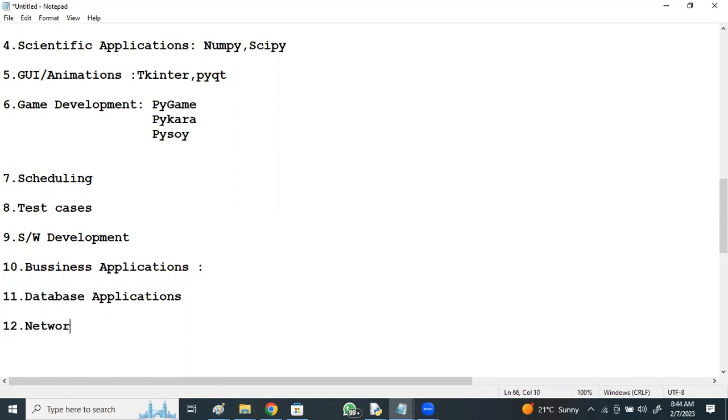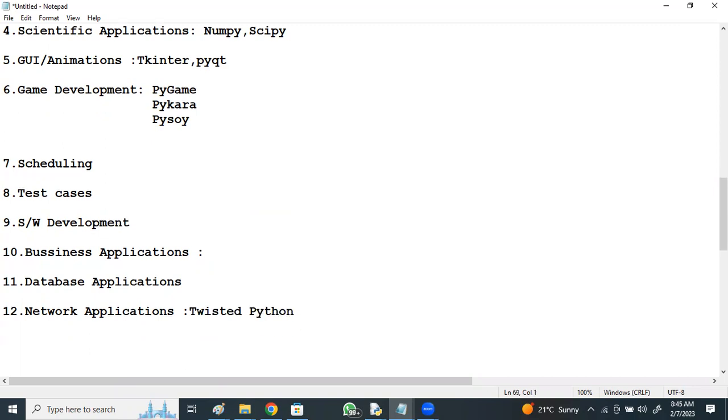And for network programming or network applications, Python provides a separate package. Twisted Python is a separate framework for network applications. And for web scraping, scraping data from different websites, Python provides modules like urllib and Beautiful Soup.